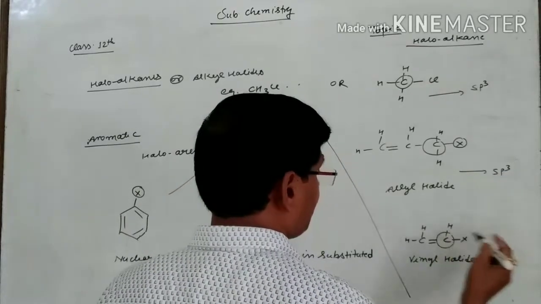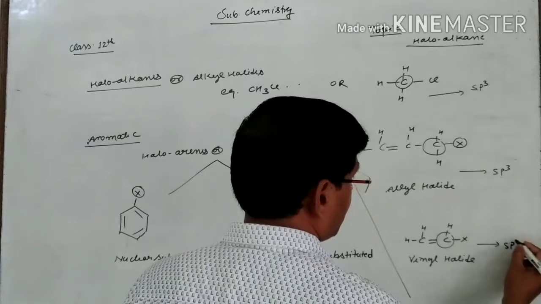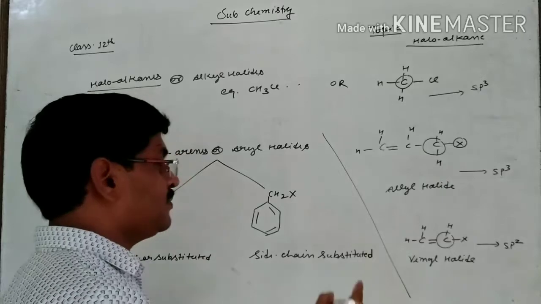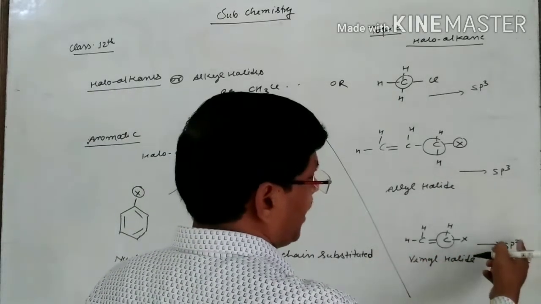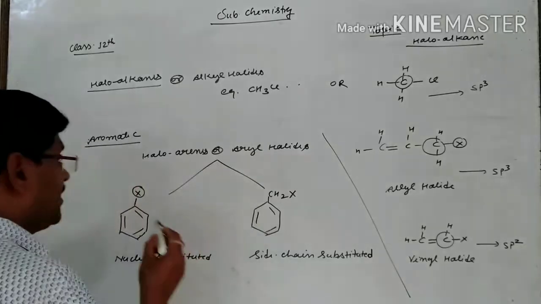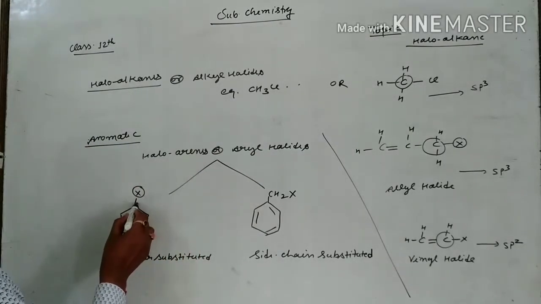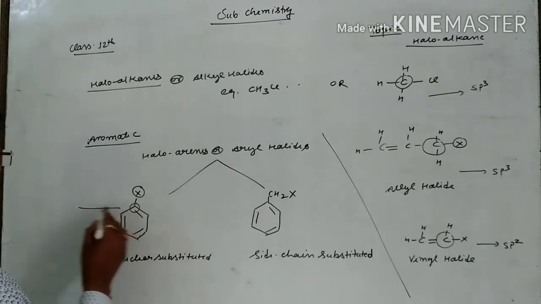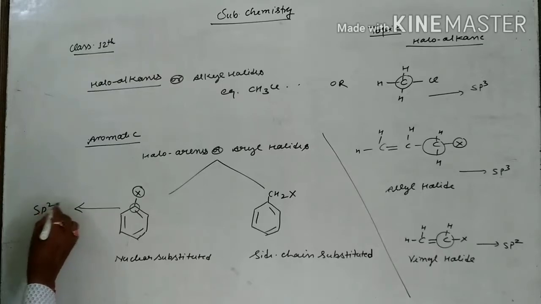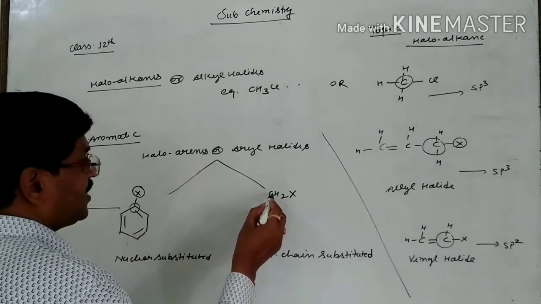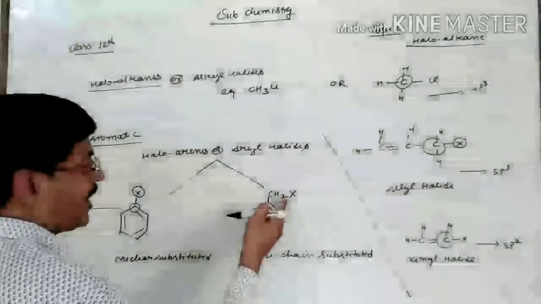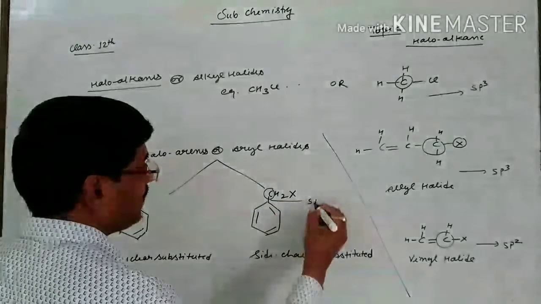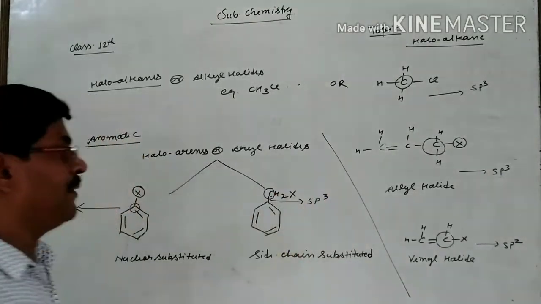But here you are saying sp2 because 3 bonds are sigma and 1 bond is pi. And you have to count only sigma, it means 1 for the s and 2 remain over the p, so p to the power 2, sp2. And if in these aromatic you want to write, then here you are seeing carbon and carbon having only 3 sigma bonds, it means also sp2 hybridization. And here if you want to represent, then you are saying 2 with hydrogen, 1 with halogen and 1 with benzene. It means 4 bonds of this carbon make sp3 type of hybridization.